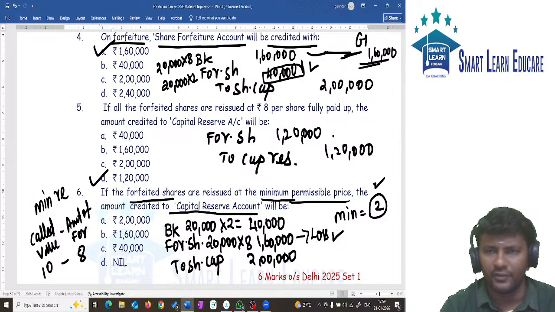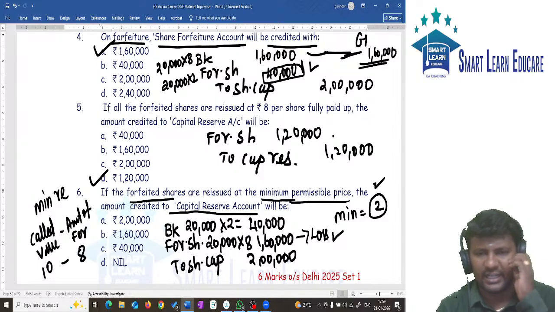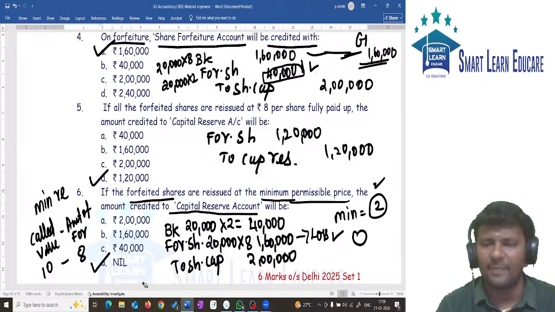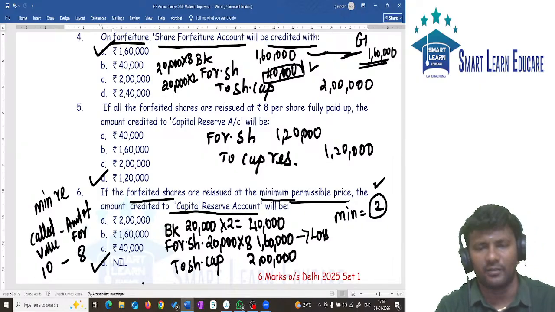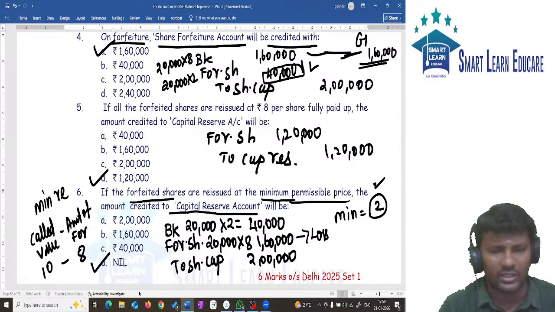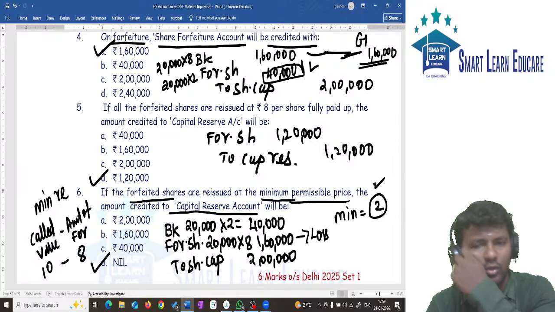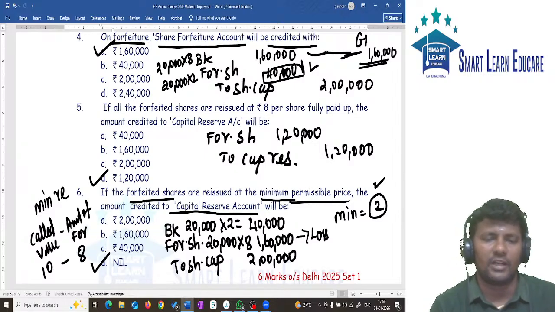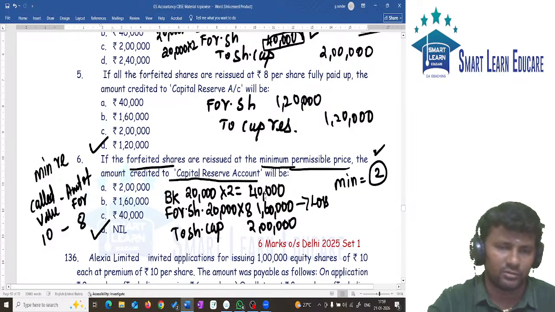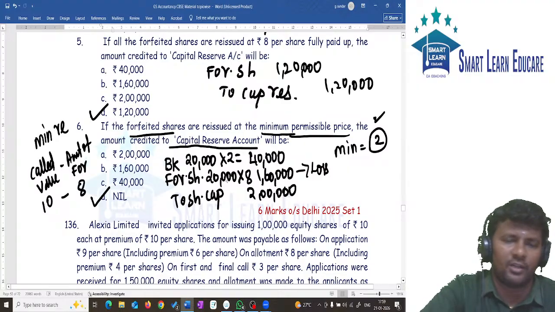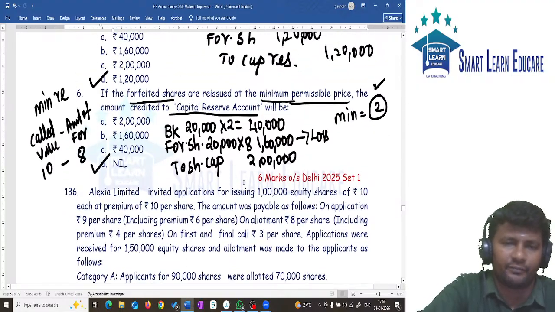So gain on forfeiture is 160, loss on reissue is 160. Net, what is the net gain? 0 is the gain. So the answer for this question is nil. Nil is the answer. No amount will be transferred to capital reserve because gain on forfeiture is 160 and loss on reissue is also 160, so the net amount comes to 0. But that is the amount to be transferred to which account? Capital reserve. That is about this question. A unique question, so try this once more. In the exam they can definitely ask this question.